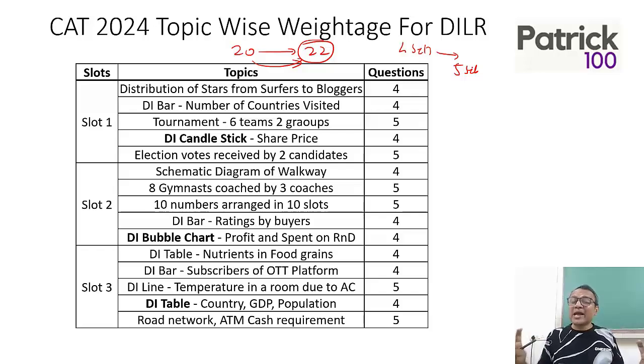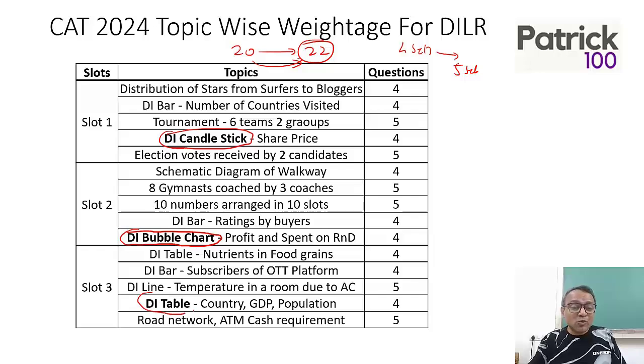So understand CAT is to some extent unpredictable, though the pattern that is followed in slot 1 will follow in slot 2 and slot 3. There are no major changes. Also, one more thing that came across is they were a little bit more pure. Like in slot 1, the DI candlestick was a more or less pure DI set. Normally most of the sets in CAT are more LR than DI, even if there is DI in it. But there was one set in each slot which was more DI. Like the DI bubble chart was a pure DI set.